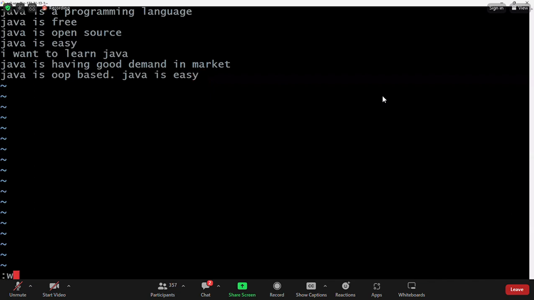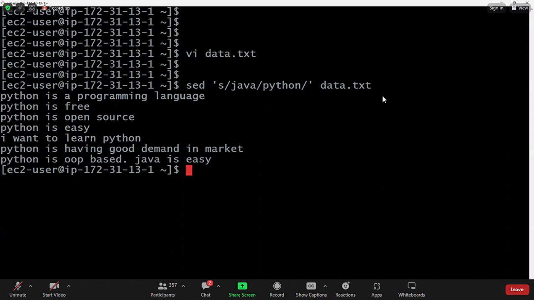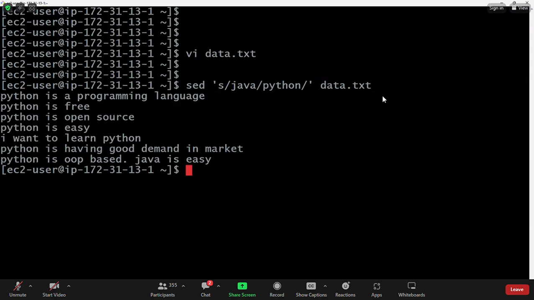Let us see the behavior of this command now. So let me use s/Java/Python/. Wherever Java is available, replace it with Python. But in the last line, Java is available 2 times, yet it replaced only 1 time. That means this command replaces only the first occurrence of Java with Python.